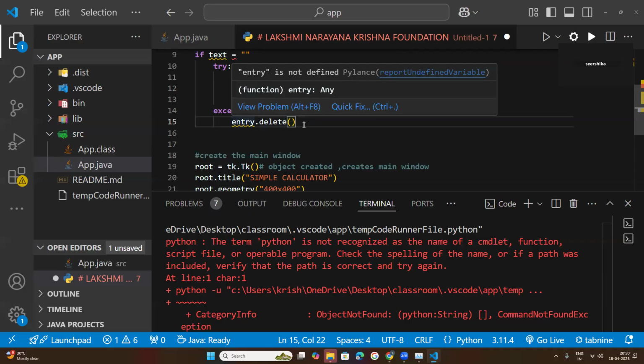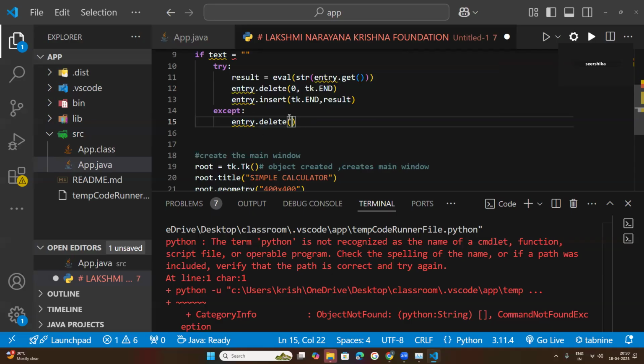Entry.delete. So within this, 0 is one value I have passed here. Then tk.END, same code, small tk, and END is capital here. This much of code I have written under the except block.